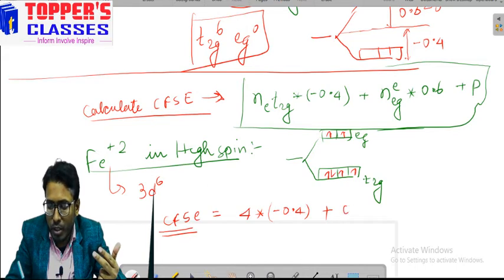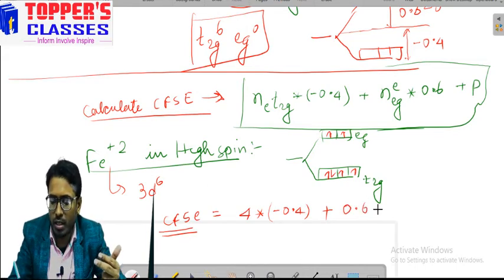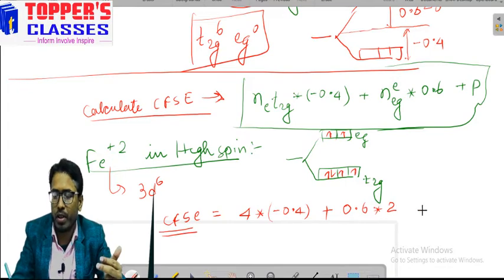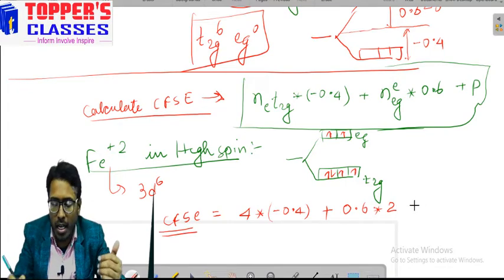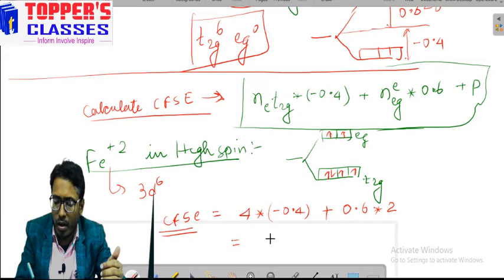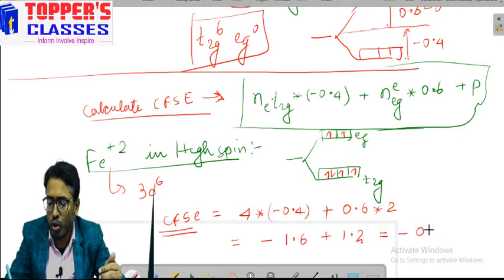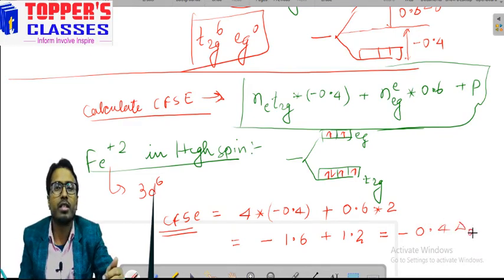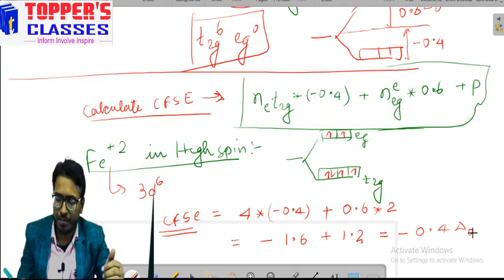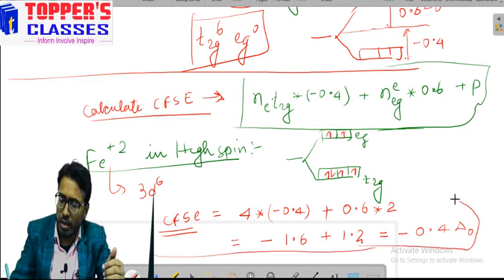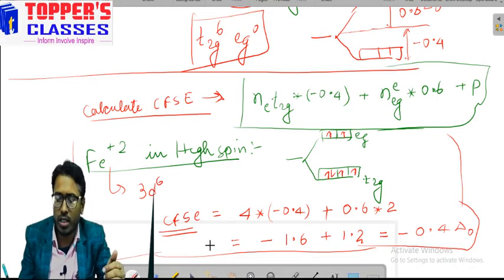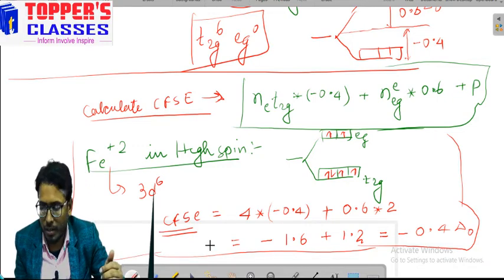Multiply 0.6 into 2, and the unit will be delta O. So what is the value? Minus 1.6 plus 1.2. So the answer will be minus 0.4 delta O. This is the crystal field stabilization energy. Hope you got it.